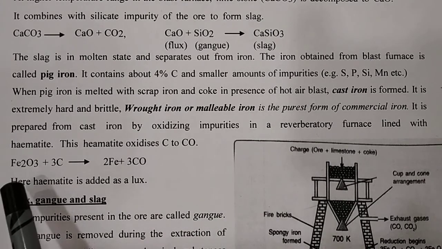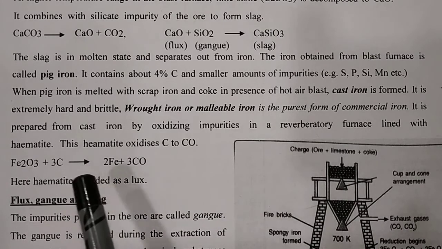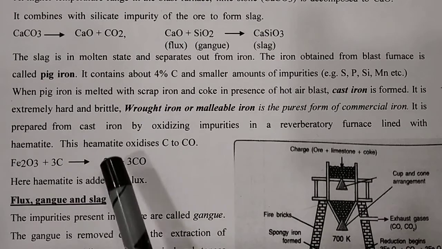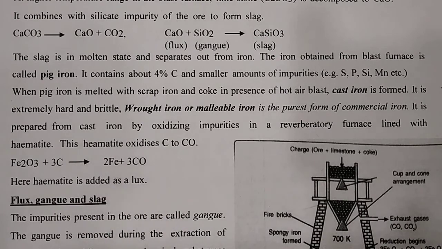So finally Fe2O3 plus 3C, you get 2Fe plus 3CO. Here hematite is added as a flux. So you get almost the purest form of iron, which is called wrought iron, by this reaction. Now let's discuss the pictorial diagram of the blast furnace.